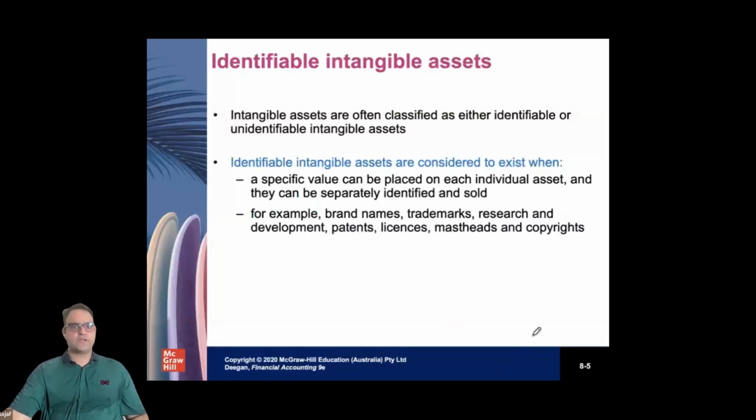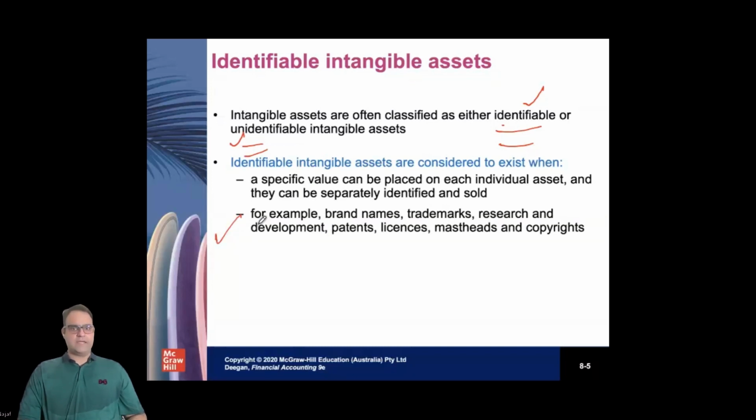The next slide is about the identification of intangibles. We often classify them into two categories. Either they are identifiable as an intangible or they are unidentifiable as an intangible. So what's the difference? The identifiable one is shown in your books, in your financial statements, and that is called an identifiable intangible asset. Examples are more or less the same as I just discussed. What are unidentifiable intangible assets?